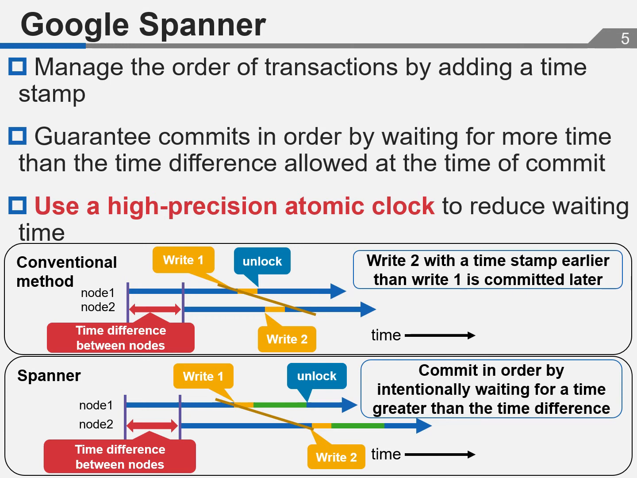A high-precision atomic clock has a deviation of 1 second every 30 million years. Introducing special hardware devices complicates operation management and requires drastic system changes.